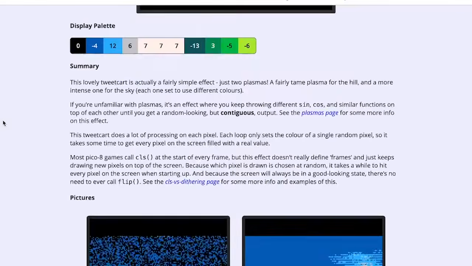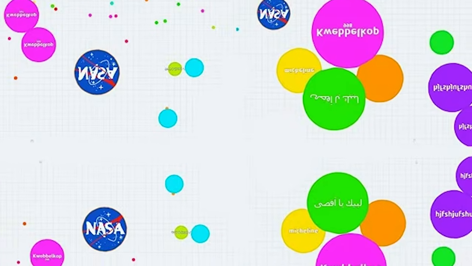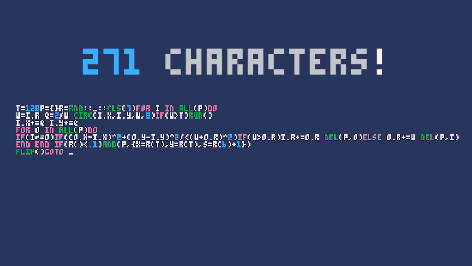To understand how this is possible, I wanted to try it myself, and with the simplest game I could think of. This is my recreation of Agar.io. Circles appear, move downwards on the screen, slower the larger they are. Larger circles eat smaller circles, and the game restarts when one circle fills the screen. It might not have most of the features of the actual game, like player input, but the essence of the rules are there, and the entire game comes from less than 280 characters of code. Here's how I did it.